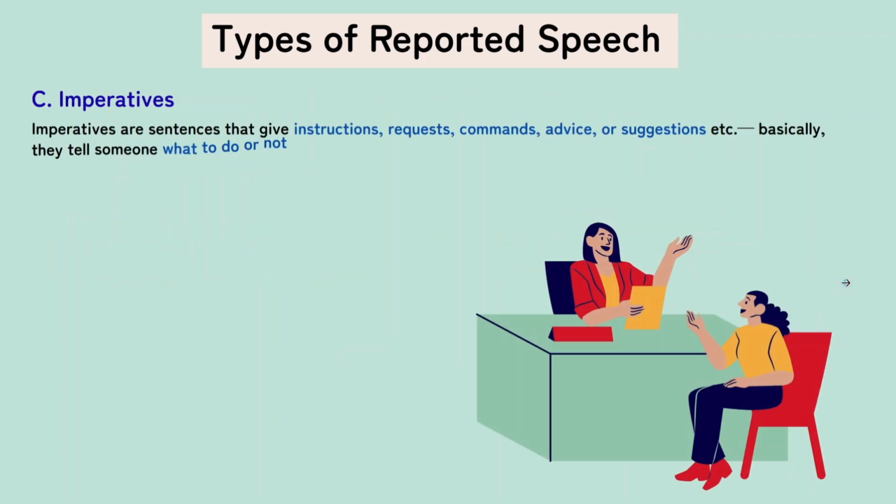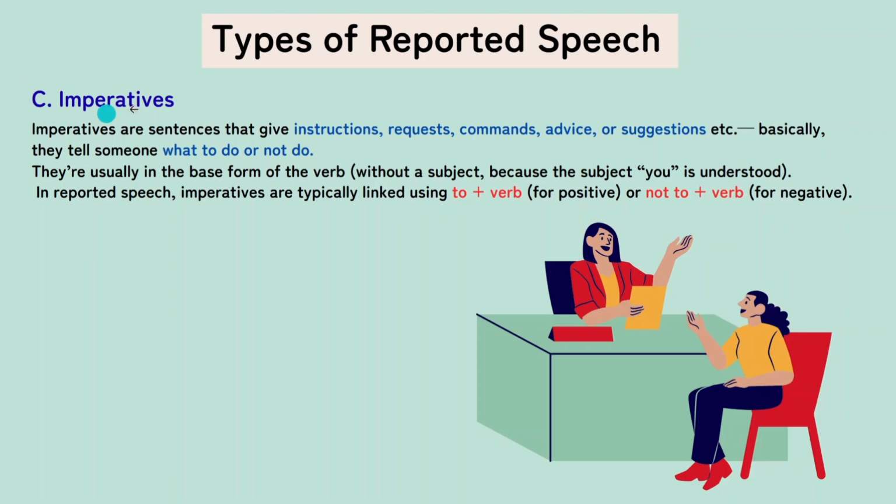The third reported speech type is the imperatives. What are imperatives? They are sentences that give you instruction, request, commands, advice, or suggestions. And basically they tell someone what to do or what not to do. And they start with a verb, and there is no subject. The subject is usually you. Here the linker is actually "to" plus verb for positive sentences and "not to" plus verb for negative sentences.